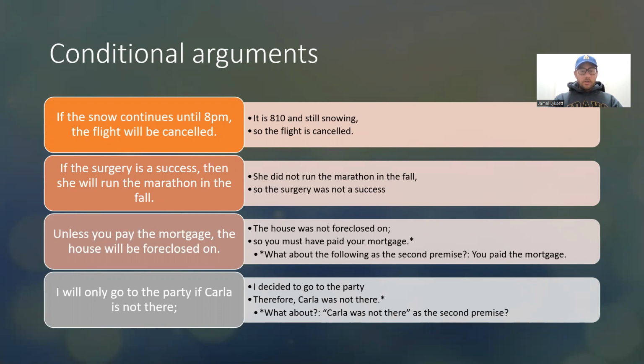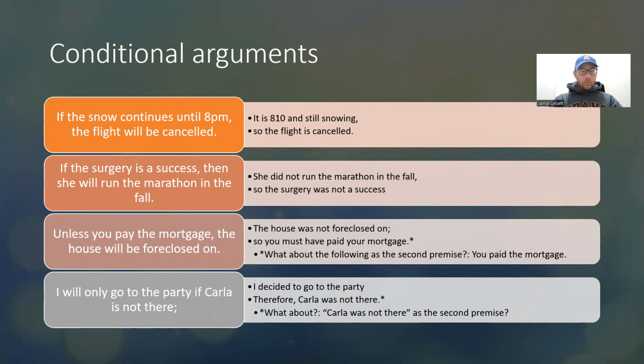But you notice that the statement is flipped, right? So if you want to render this in an if-then statement, you would say, if the house is not foreclosed on, then you paid the mortgage, right? So we have, the house was not foreclosed on, therefore you must have paid the mortgage.